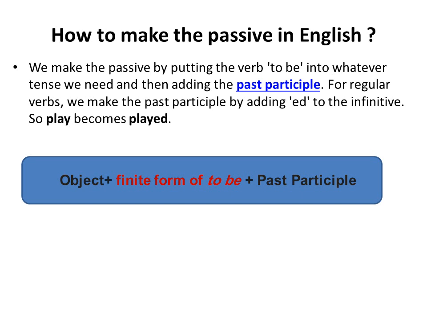So let's say them again. Number 1, start with the object. Number 2, use a finite form of verb to be. Number 3, change the verb of the sentence to the past participle. Object, finite form of verb to be, past participle.